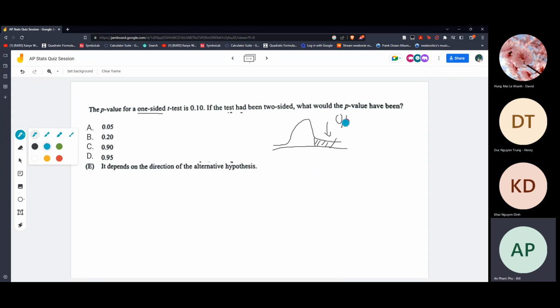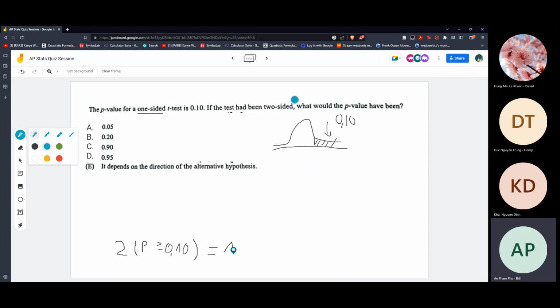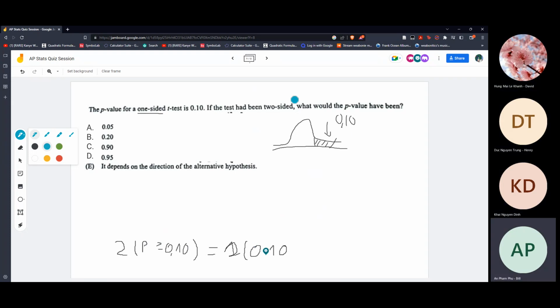I remember seeing in the book that if you do this, it's 2 times the p-value, let's say 2 times 0.10. Exactly.